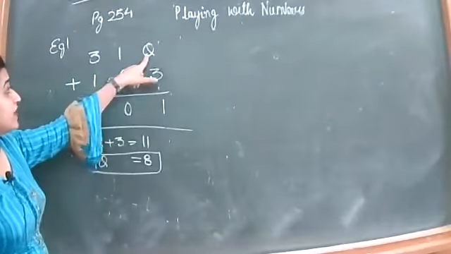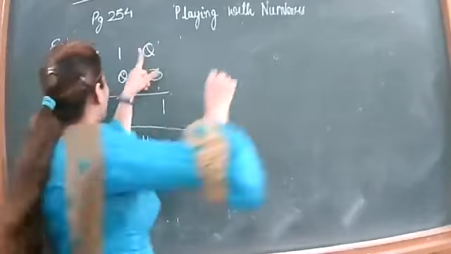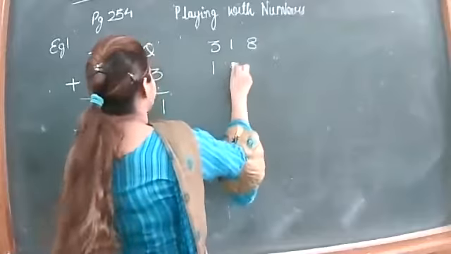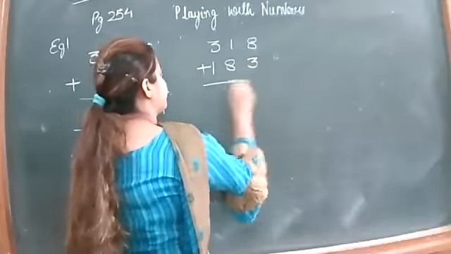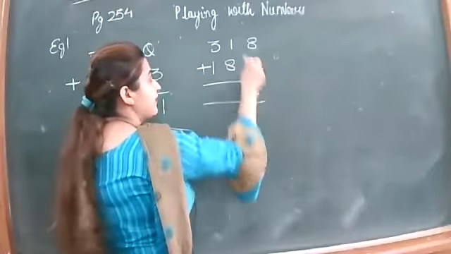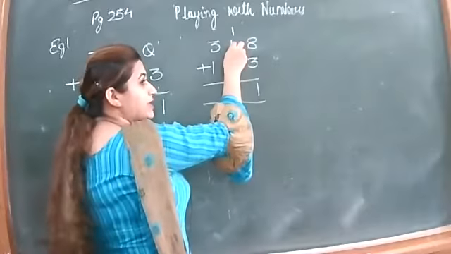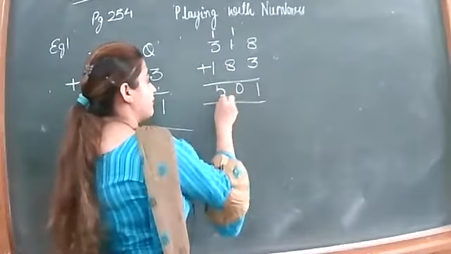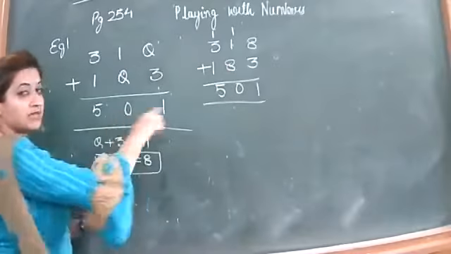Got it? If I write 8 here, please check it. Are we getting the correct answer? 8 plus 3, 11. 8 plus 1, 9 plus 1, 10. 3, 4, 5. We are getting the same answer.